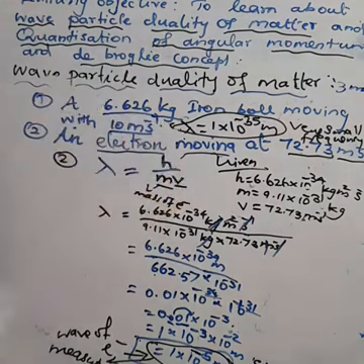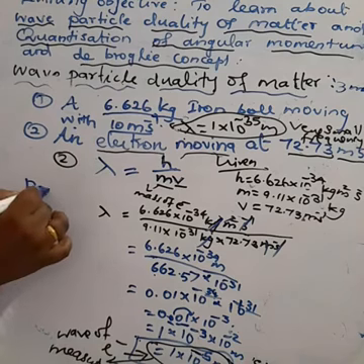Okay, so de Broglie concluded that all matter shows dual character, but to measure the wave character of a particle, the mass of the particle should be very low.